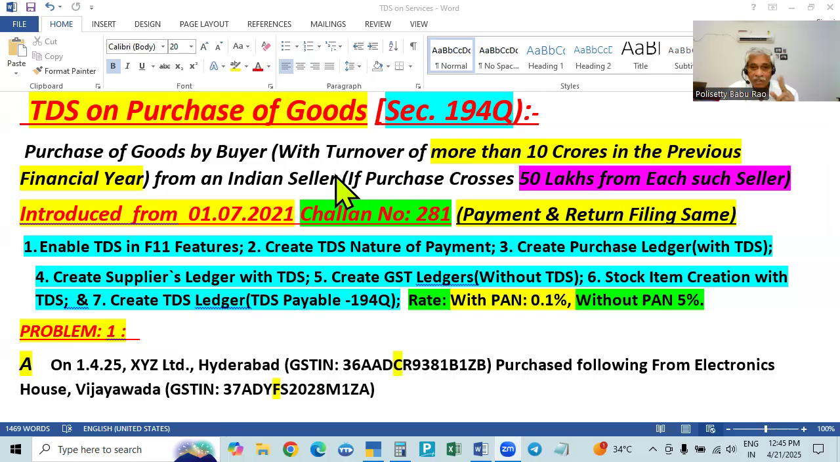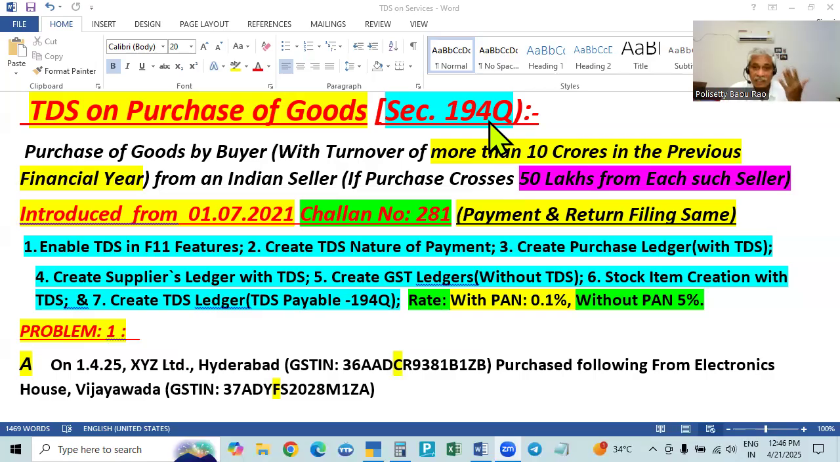Here there are two limits. One restriction is for the buyer. So every buyer cannot deduct the tax. So there is a restriction under 194Q. It is not applicable to every buyer. Only a buyer whose turnover crossed 10 crores in the last financial year. Every buyer for whom last year's turnover crossed 10 crores, then only 194Q will be applicable.